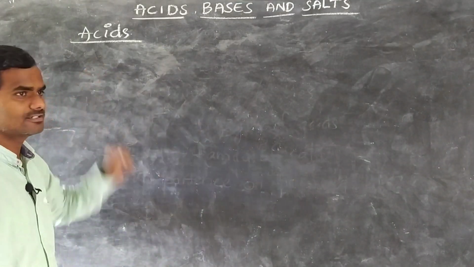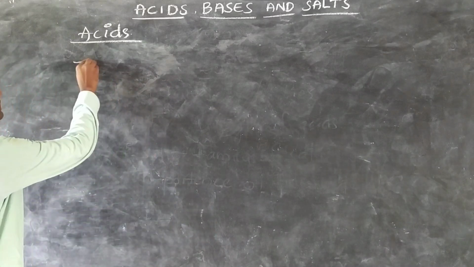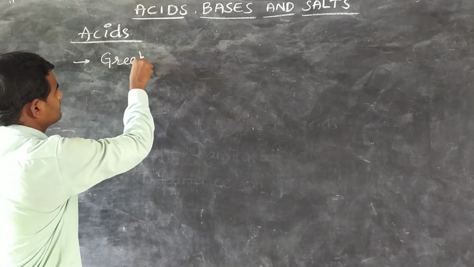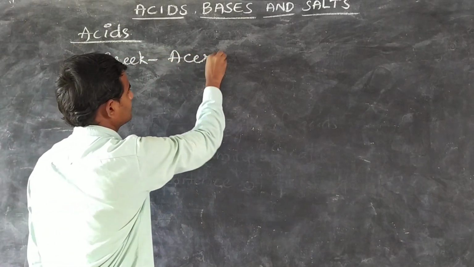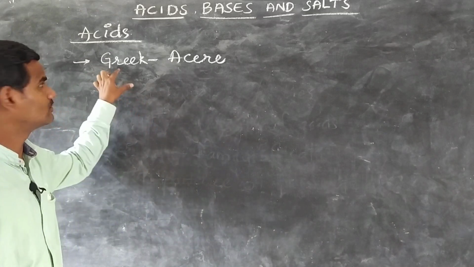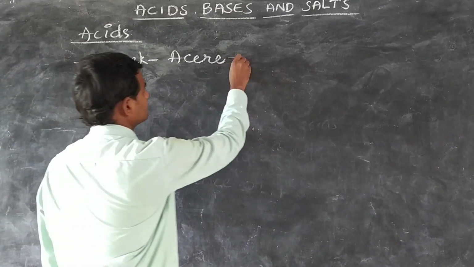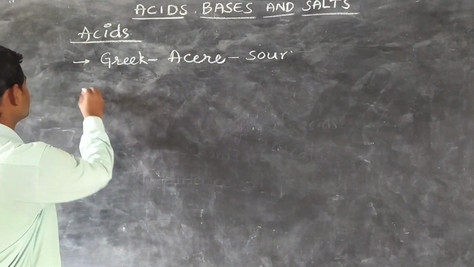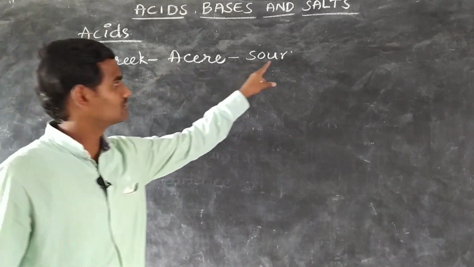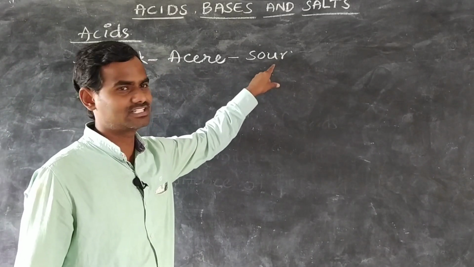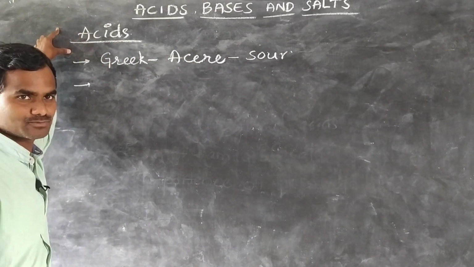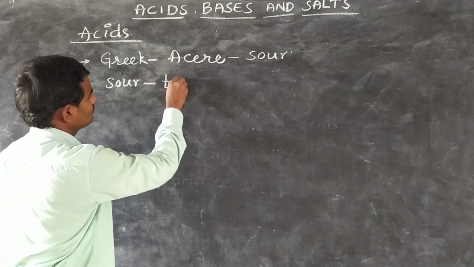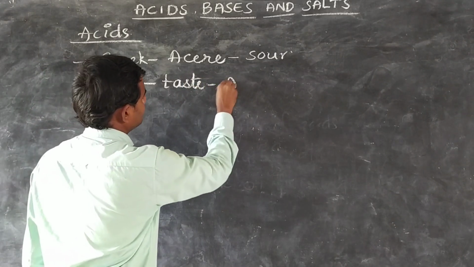First, we will see what are acids. Actually, the word acid is derived from the Greek word acere, which means sour in taste. So, the substances which are sour in taste are called acids.